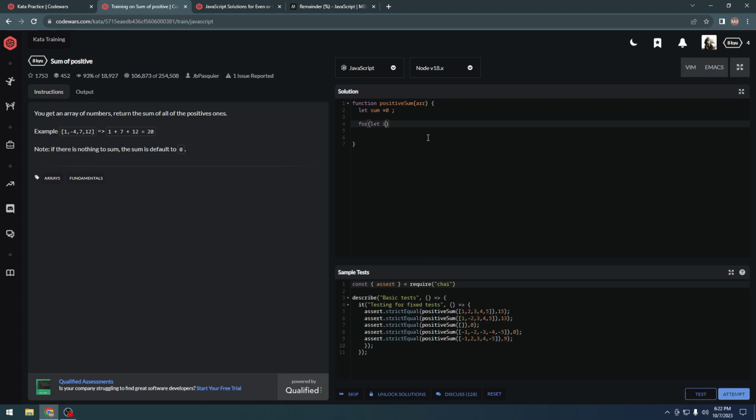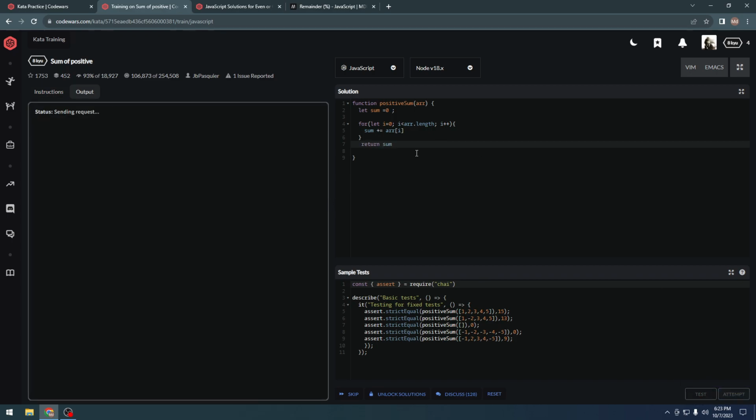Let's say for let i, arr dot length. So it is checking whether i is less than the array length. We should stop when i reaches the array length. So let's do sum plus equal to array i, and let's return sum. Should it work? Okay, it is not working.